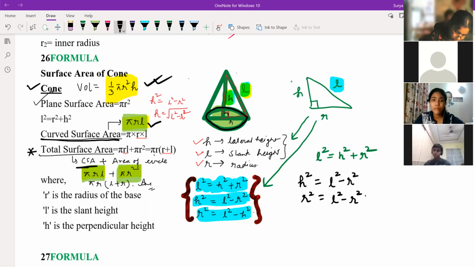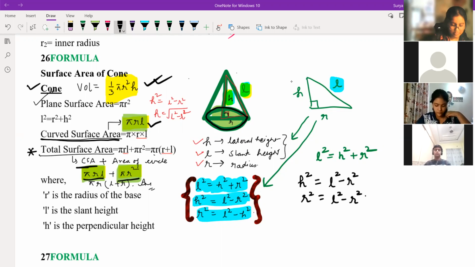Bhumika? What is the area of circle here? Pi r square. So in CSA, that is pi r L, we are adding an extra circle over here, that is pi r square. So pi r L plus pi r square.